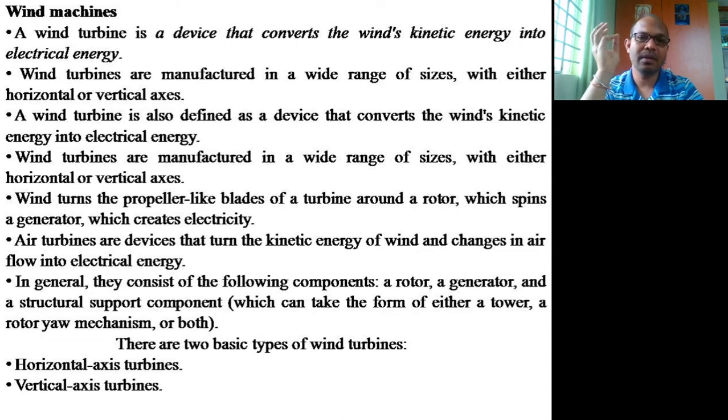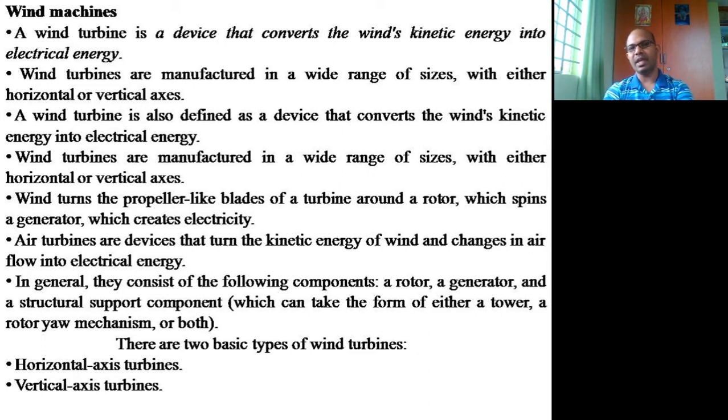The starting speed, the minimum speed, then the cut-in speed, the maximum speed, and then the cutout speed. These 4 points are required for any type of turbine to be operated. Then, between the cut-in speed and the rated speed, where the maximum output can be reached, the power output will increase cubically with the wind speed. That is what we gave in the previous class also: rho into A into U cube. That is nothing but the power.